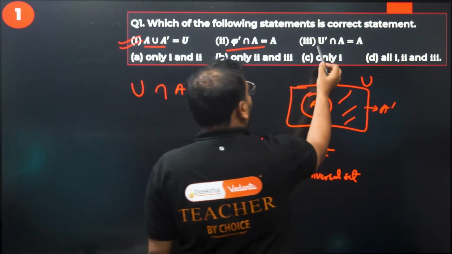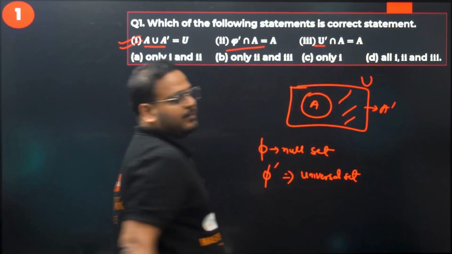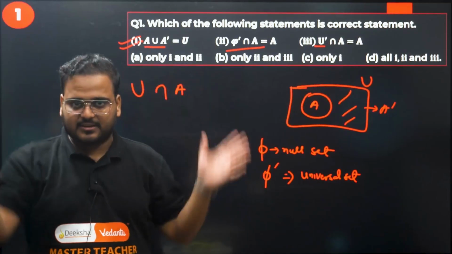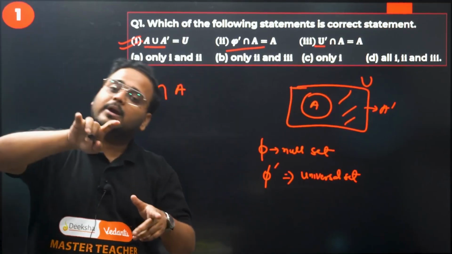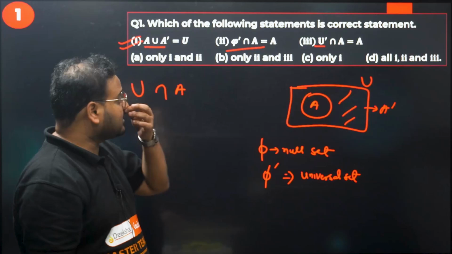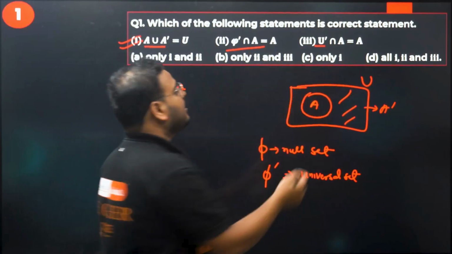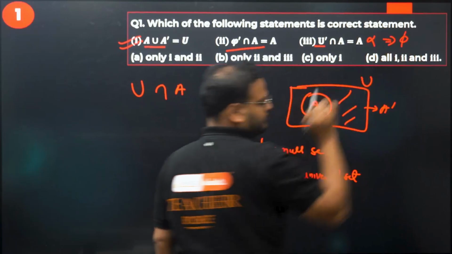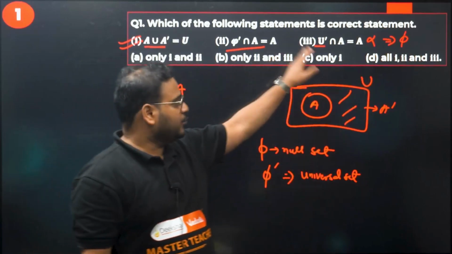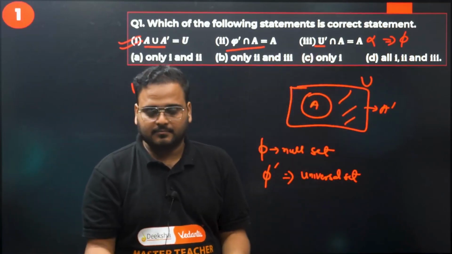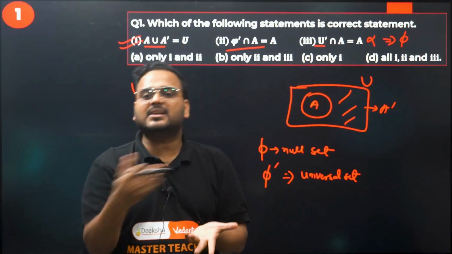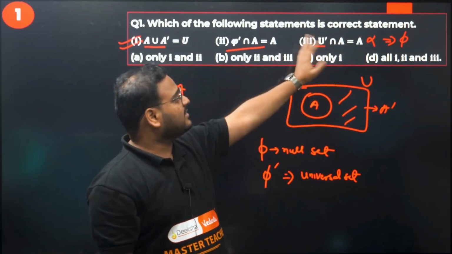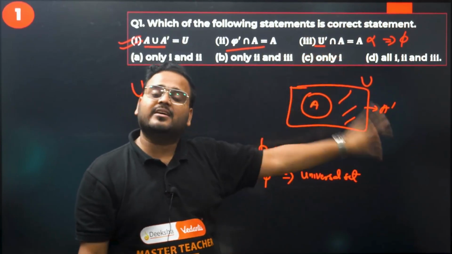Now, U complement intersection with A. What is U? Everything is U. Complement means nothing. So nothing intersection with A will be nothing only, right? So this is wrong, because the answer should be the null set, not A. What is common between nothing and A?